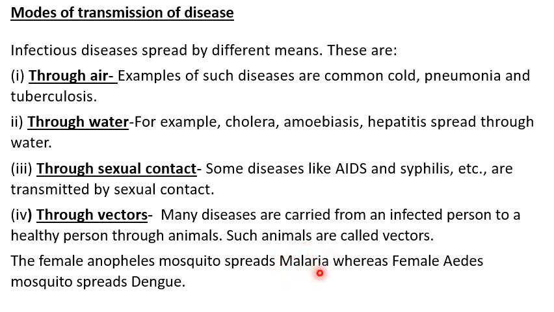Malaria is a disease caused by a protozoa, and it is carried by the female Anopheles mosquito. Next, again a mosquito, the female Aedes mosquito, spreads dengue.